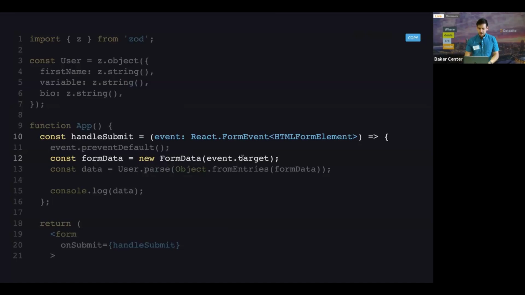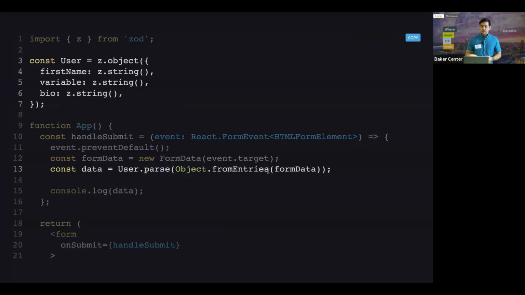And so you can grab this from when you have handleSubmit, the event you get is a form event. And so the target is a form, and you could grab the FormData directly from there, use Object.fromEntries, grab that form data. You could even validate it using Zod. So now you have a runtime checked, type safe object representation of your data, and you have no useStates.